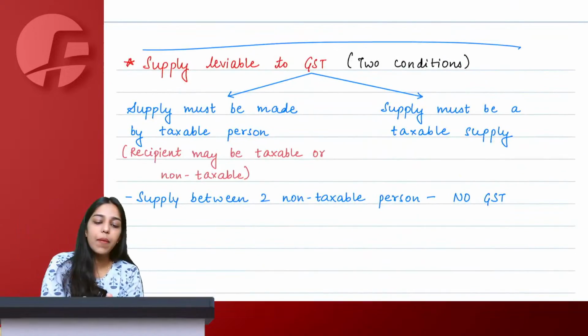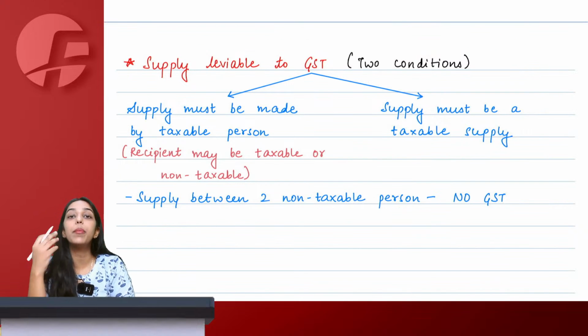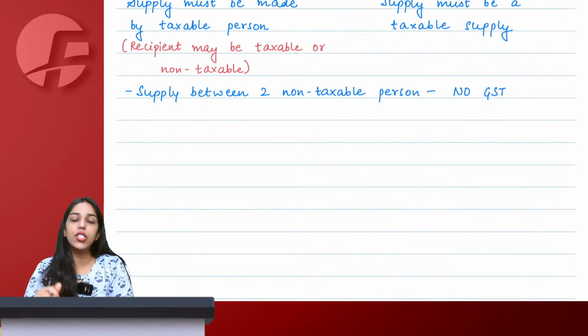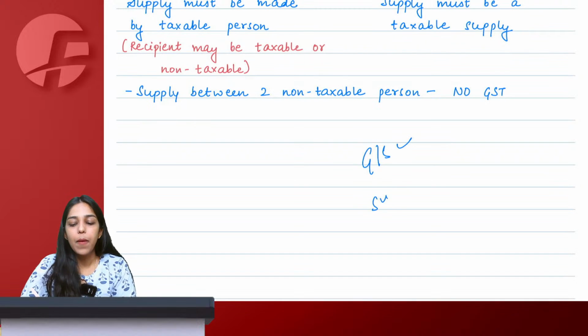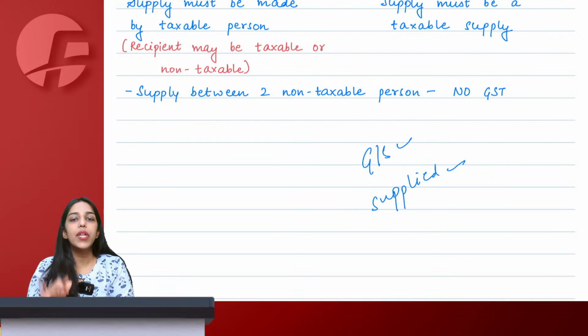Okay, now this is something that is actually not required to be taught at CA Final level. You should already know this, that for any transaction to be liable under GST, there are two conditions. One thing we know, there has to be goods or services. Those goods or services have to be supplied. This should not be exempted otherwise. And if all of these situations are okay, then GST is levied.